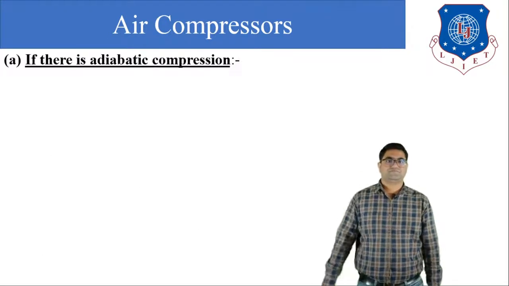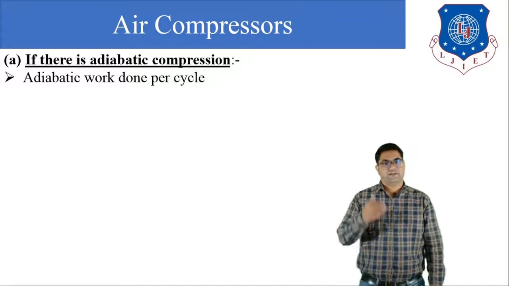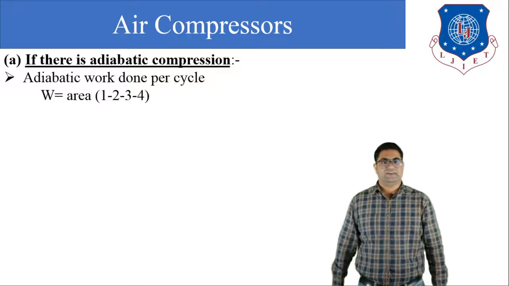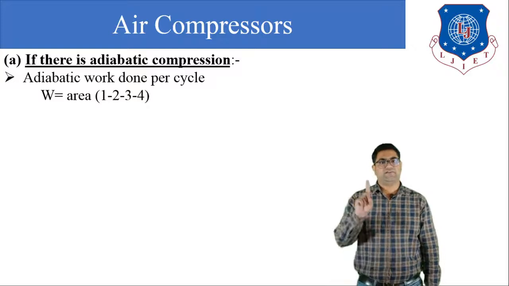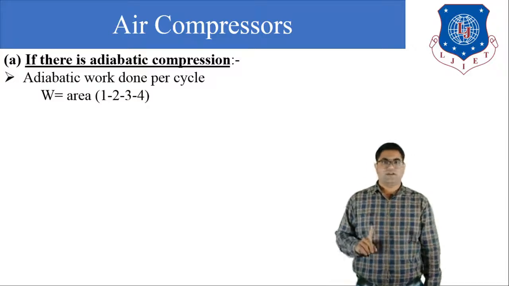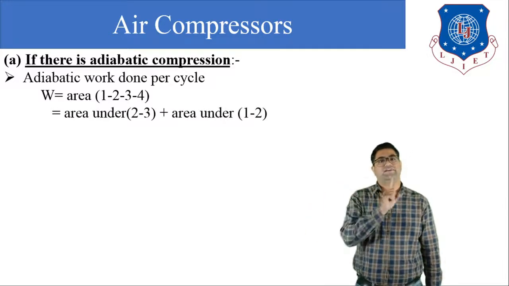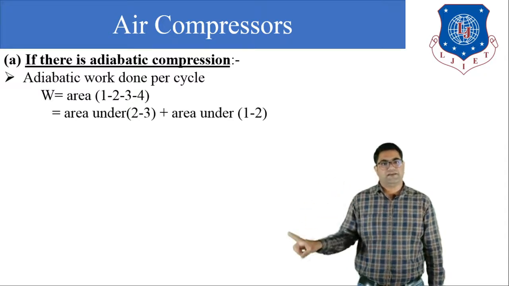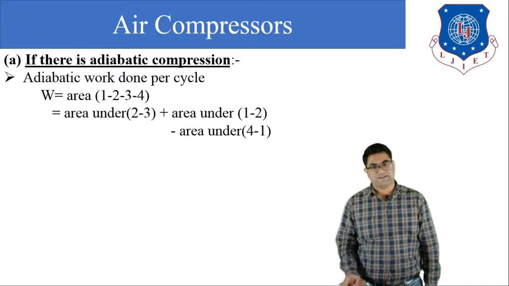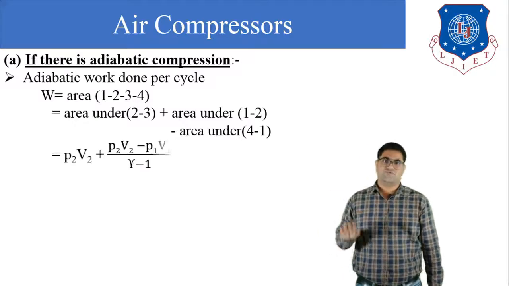If the compression is adiabatic, then the work done for this cycle is equal to the area under 1, 2, 3, 4. To find that, we write area under 2 to 3 plus area under 1 to 2 minus area under 4 to 1.